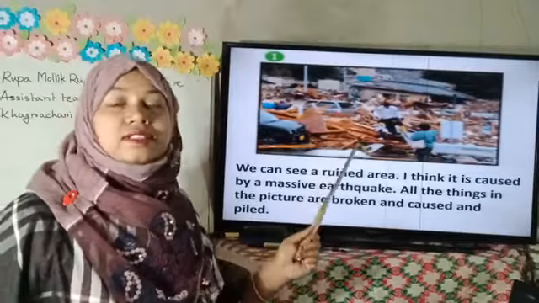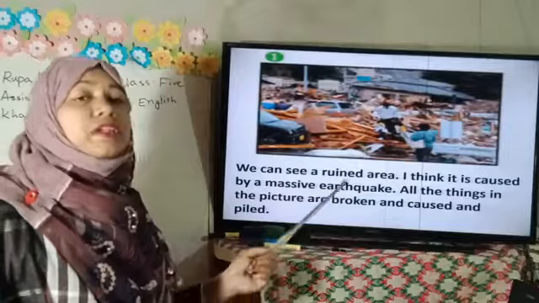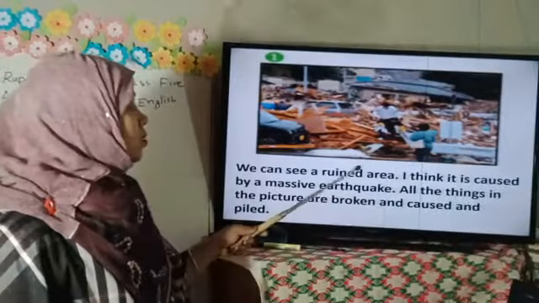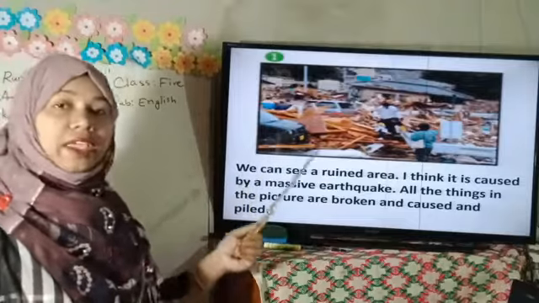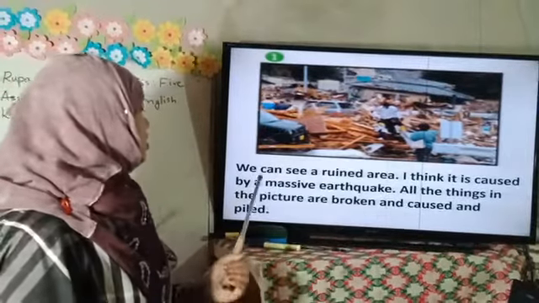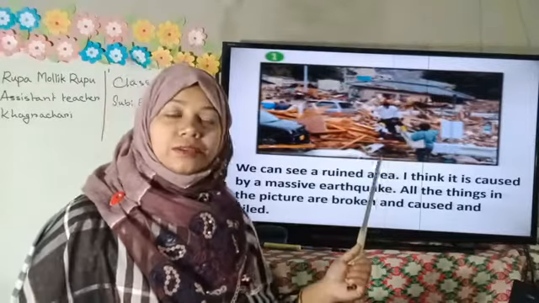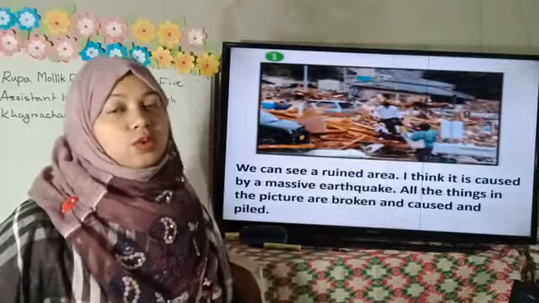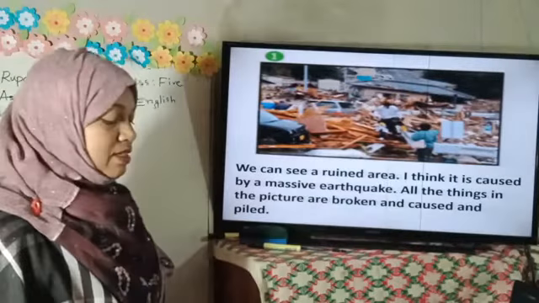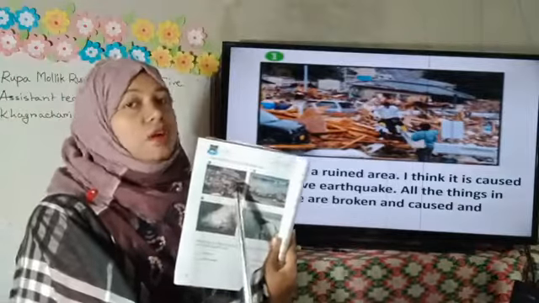This disaster is an earthquake, and it happens naturally. We can see that all the things in the picture are broken and collapsed, right? So, what kind of disaster is it? What have we learned? It's an earthquake. Okay? This is picture number 1. I have discussed picture number 1.